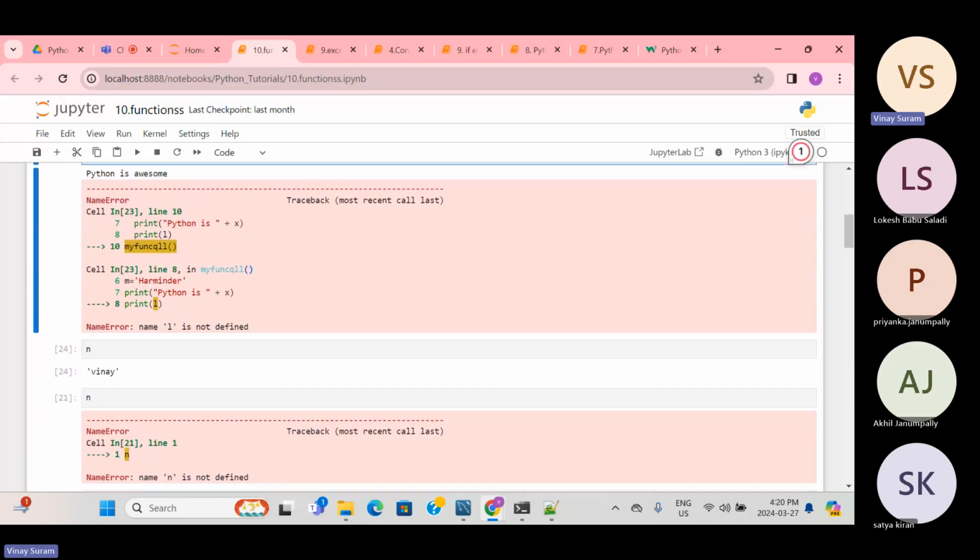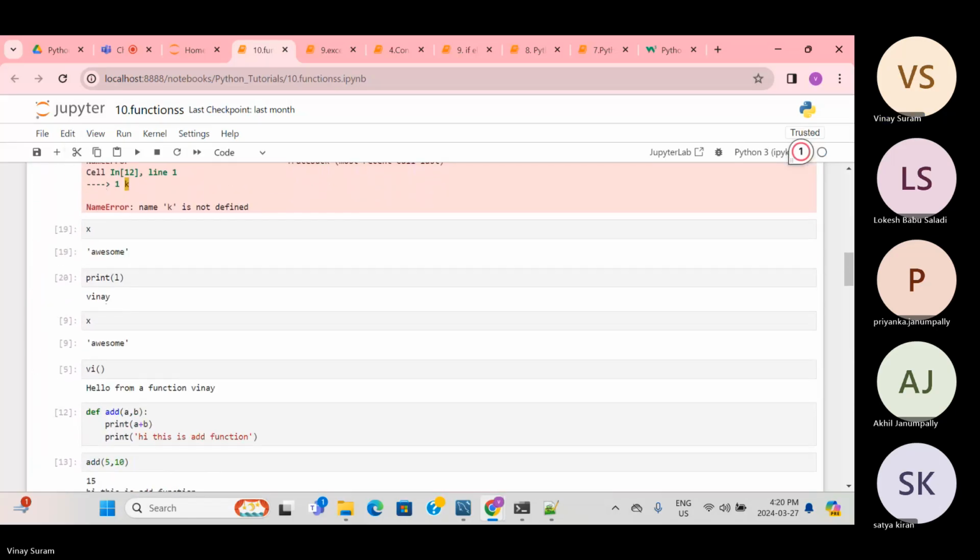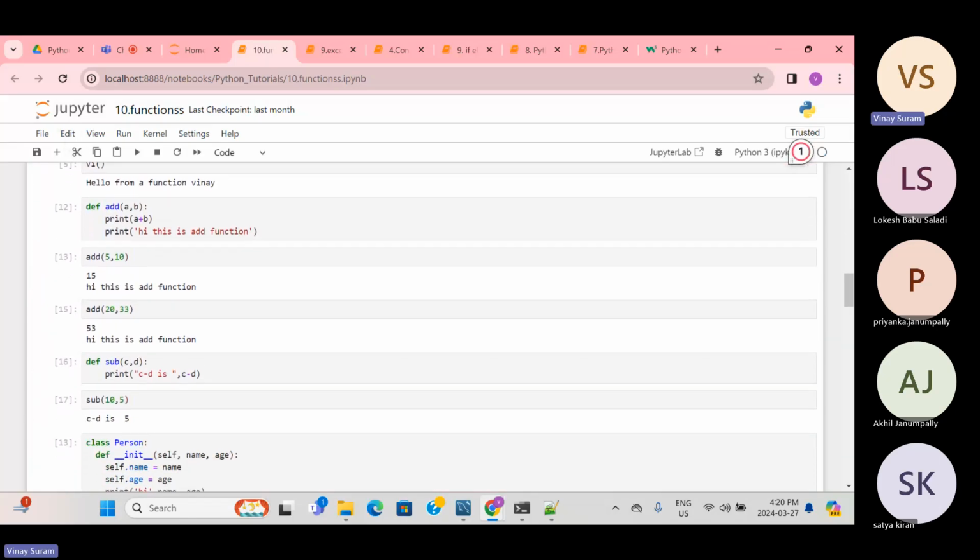So just try to remember these things. And next thing, how to give parameters to a function. So this is def add. We just didn't know what this was before, but right now you can see these are parameters. Previously we didn't give these for the function. So right now, if you could see a comma b, these are parameters.